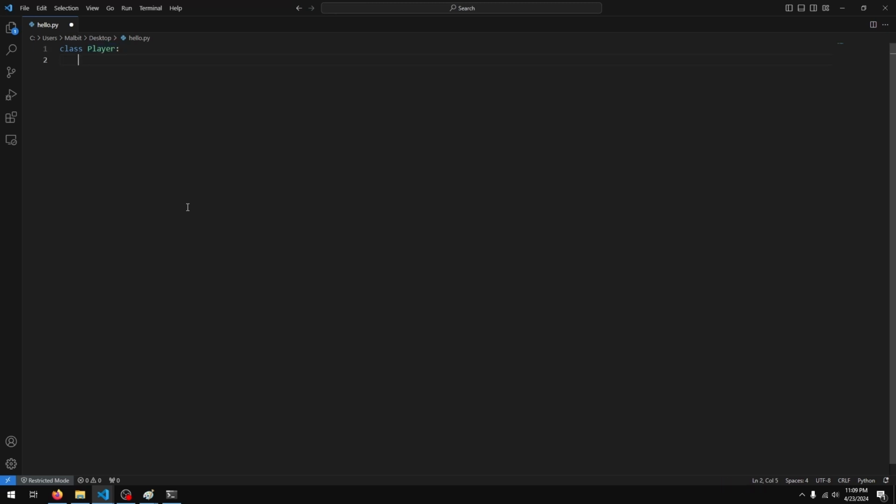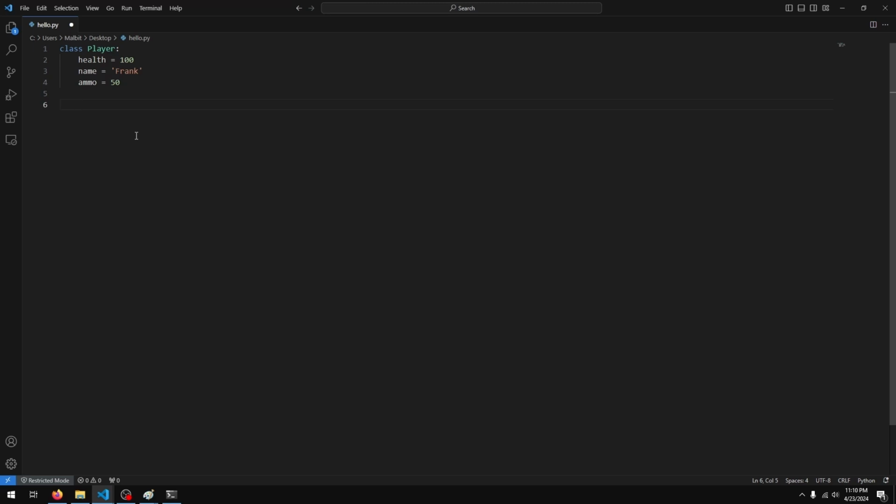So now we'll have our properties. We have one for health, and we have another for name, and finally ammo. Now I mentioned earlier that these were variables, so we need to give these some value. Let's say health is 100, name is Frank, just a random name, and ammo is 50.